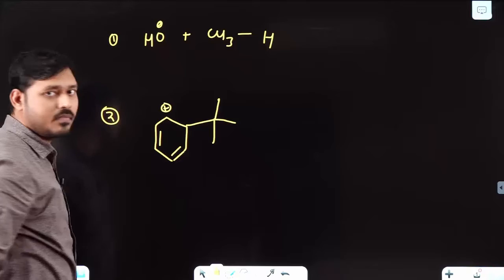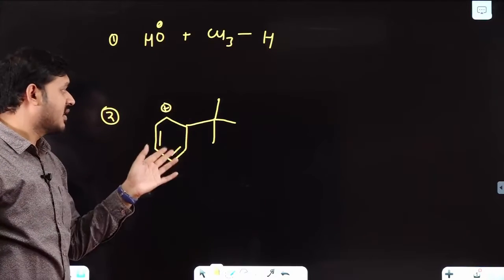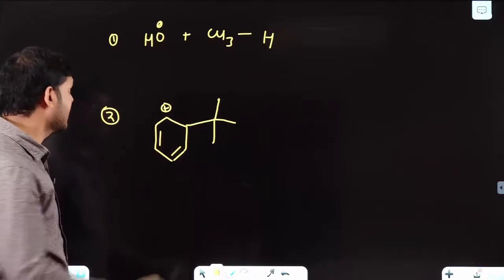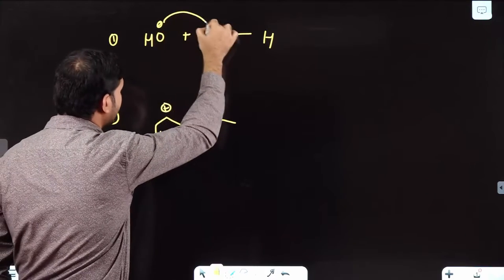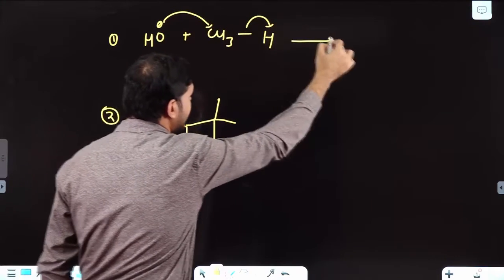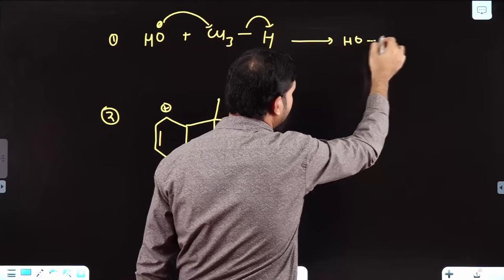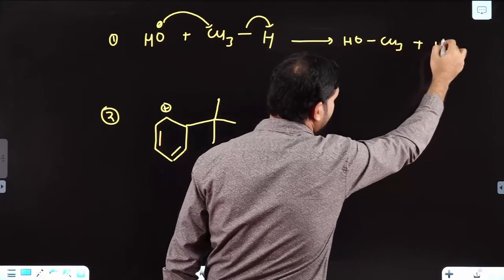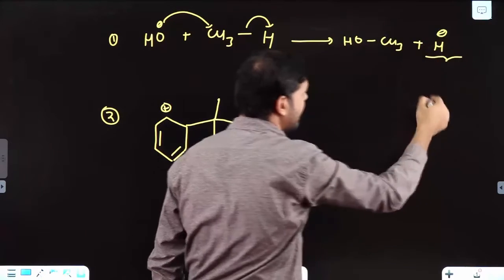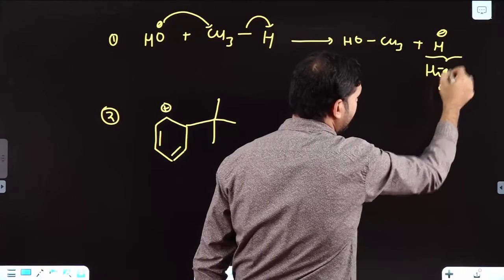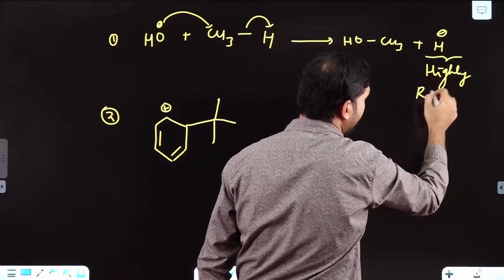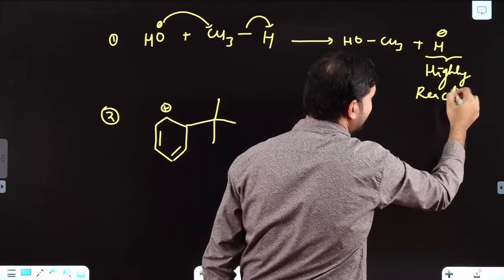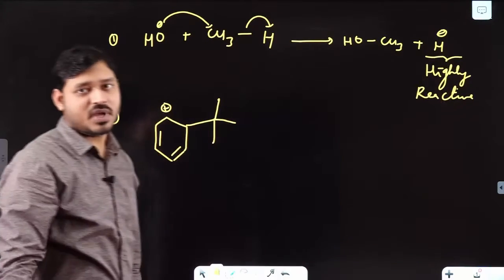Now here I have mentioned two cases and understand the two cases. This OH minus suppose attacks this carbon, so what will be removed? H minus. So what you will get? CH3OH plus H minus. See, it is not stable, it is highly reactive. So never consider it as a leaving group. Okay.